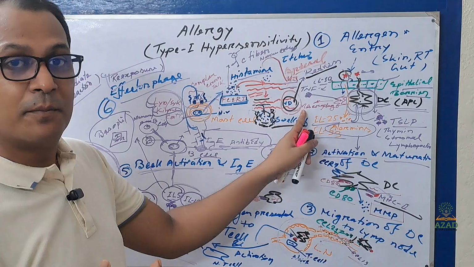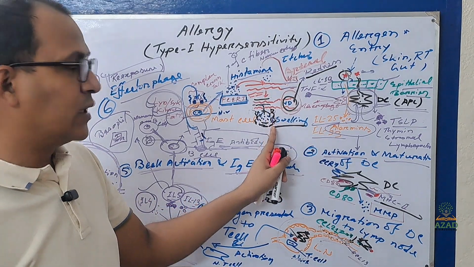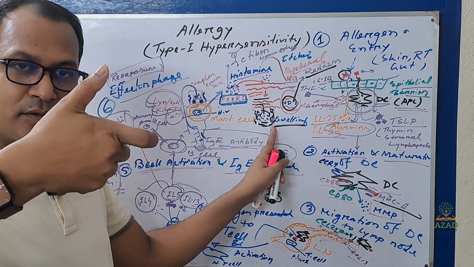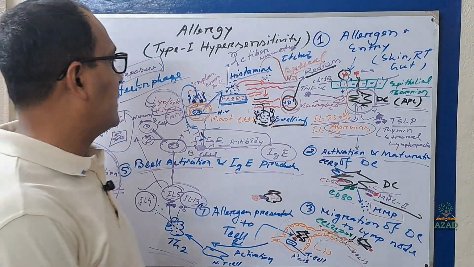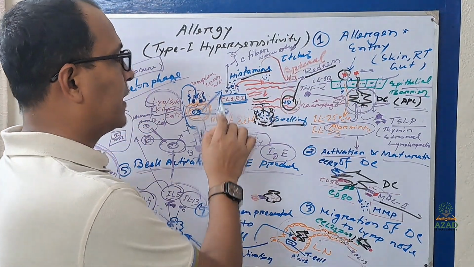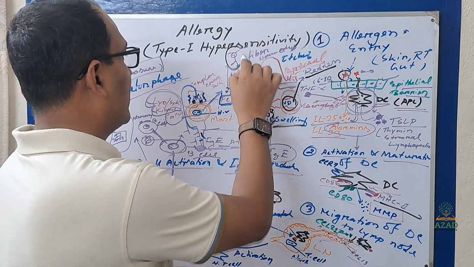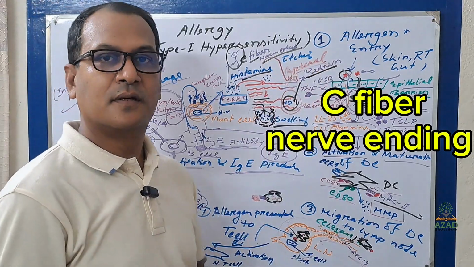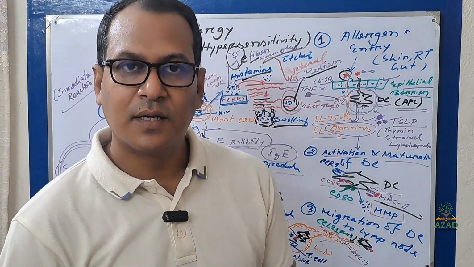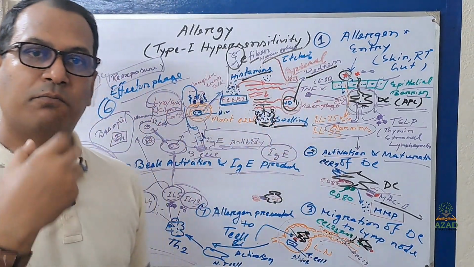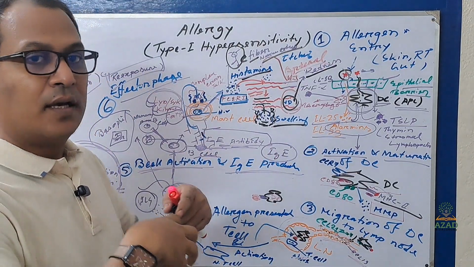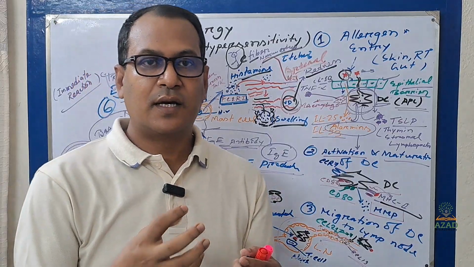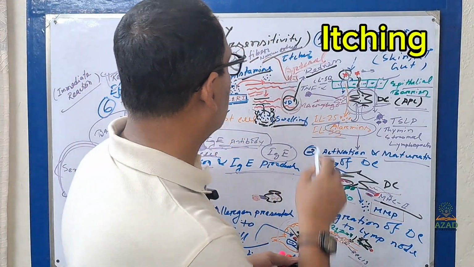So redness by arterial vasodilation, swelling by post-capillary venular contractile leakage, and also histamine will bind with the nerve ending, the C fiber nerve ending, a highly sensitive part of the nerve, and it will highly activate the nervous system, and you will feel some irritation that is called itching.